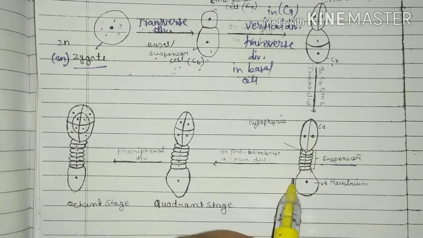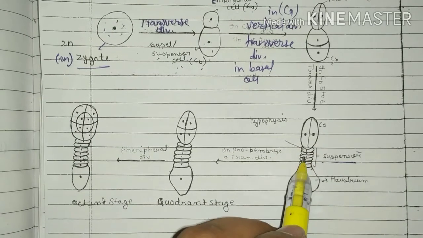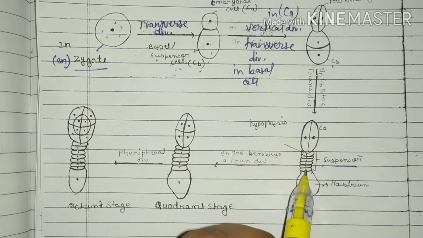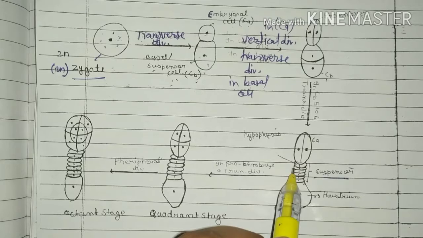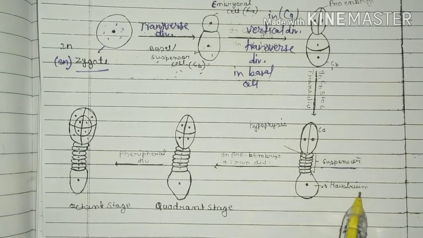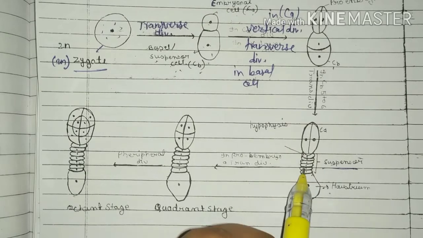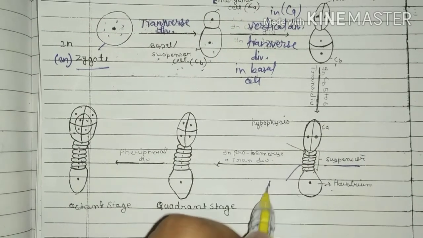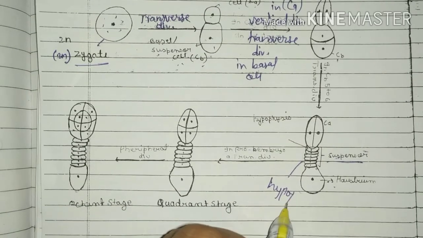It means all these cells are suspensor cells formed by continued transverse division in the suspensor, 1 to 10. The uppermost cell swells up and forms the haustorium, and the remaining suspensor cells are known as hypophysis.